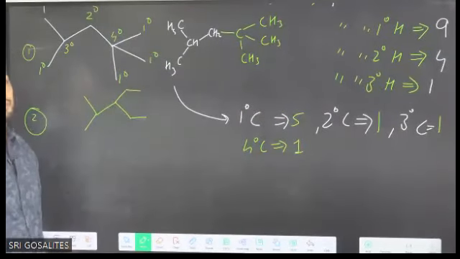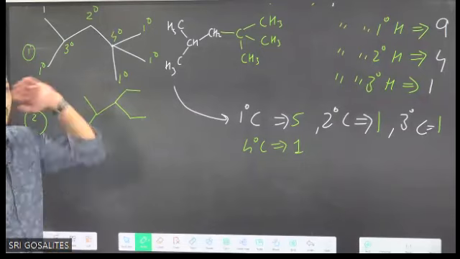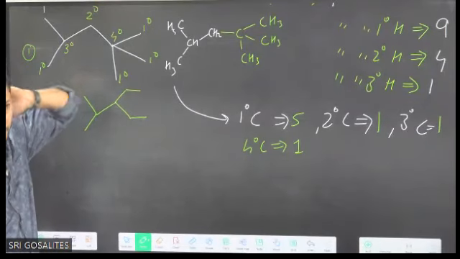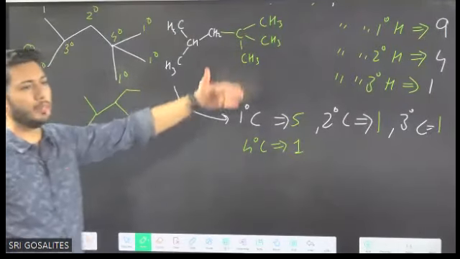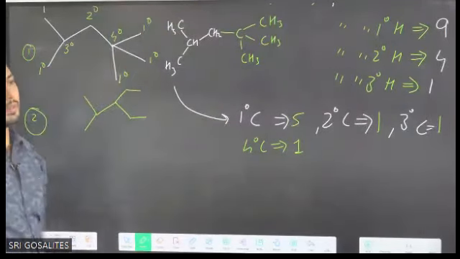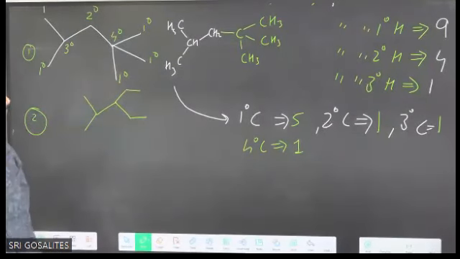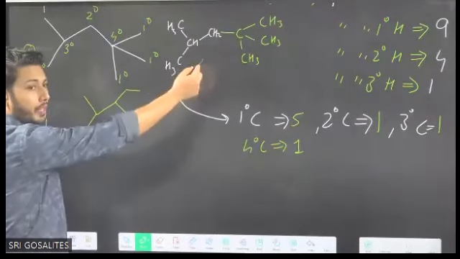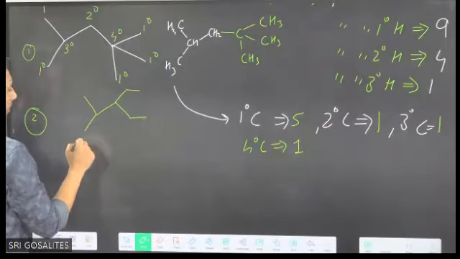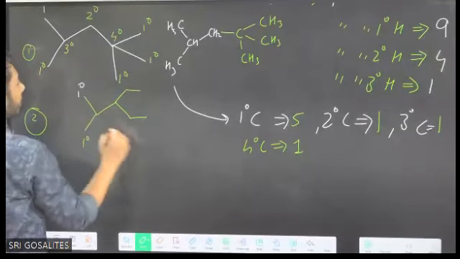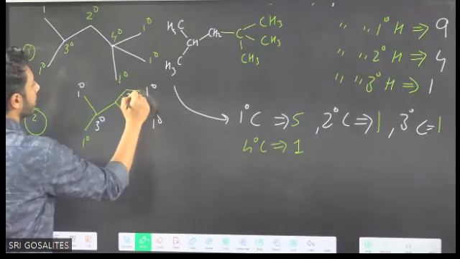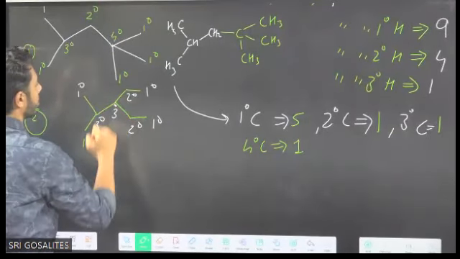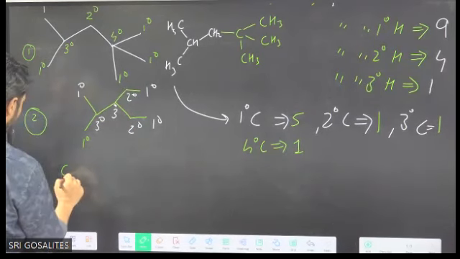ठीक है, check करो. You can again listen to the video where bond line notation is explained. If I repeat it again, that same topic I cannot repeat. So better is go for the video later on, watch it, keep your notebook ready. Clear now? Structure is written. Now try the next one. I am marking the carbons. Primary, primary, primary, primary. It is tertiary, it is secondary, it is secondary, and it is again tertiary. If I write the carbon chain, you can cross check it.